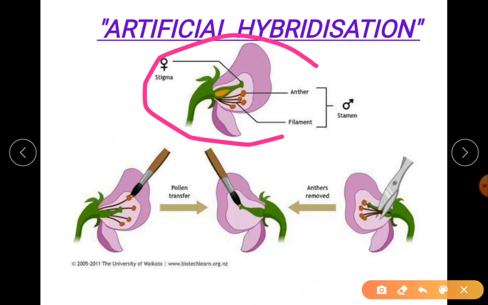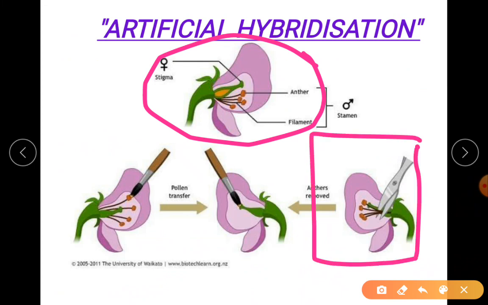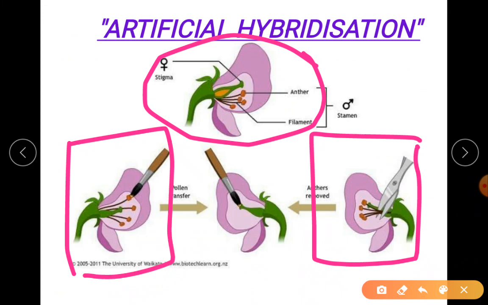So this is your diagrammatic view. You know about your pea flower, which is closed. We call it a cleistogamous flower, where only self-pollination occurs. So what do we do? We cut open the flower when it is young, so pollination does not occur. They are not mature; the stamens and the pistil are not mature. This is one flower, and this is another flower. Let me give the numbers 1 and 2. This is the first flower which I have taken.